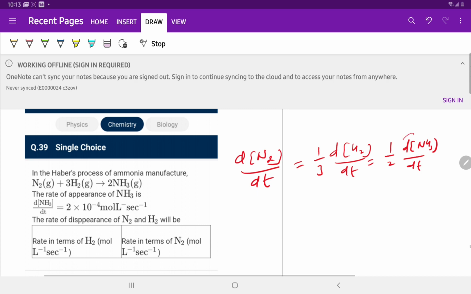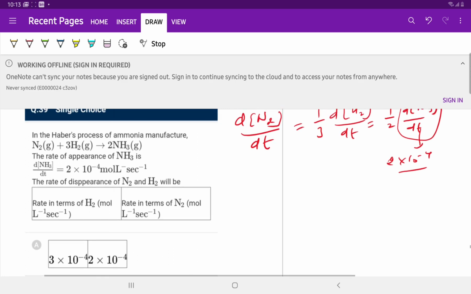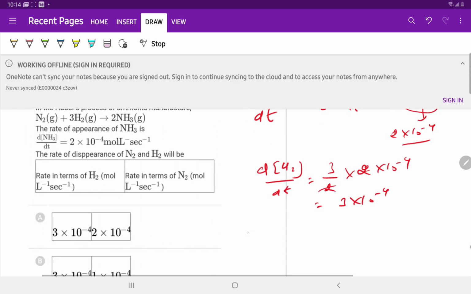This expression is equal to 2 into 10 raised to power minus 4. The rate of disappearance of N2 and H2: rate in terms of H2, mole liter inverse second inverse, so -dH2/dt is equal to 3/2 times 2 into 10 to the power minus 4. So the answer is 3 into 10 to the power minus 4.